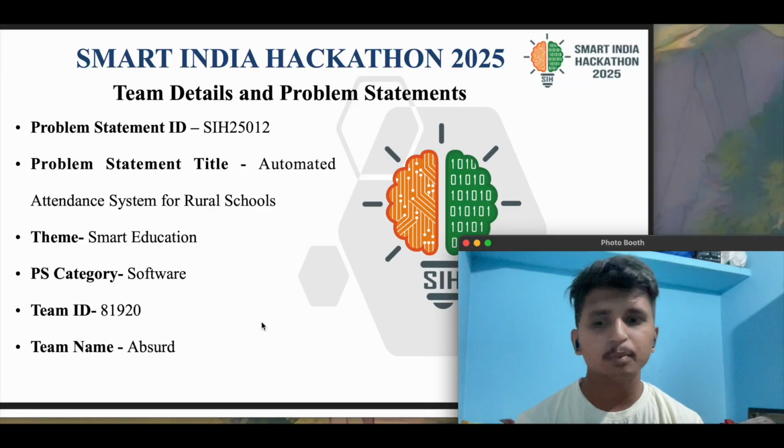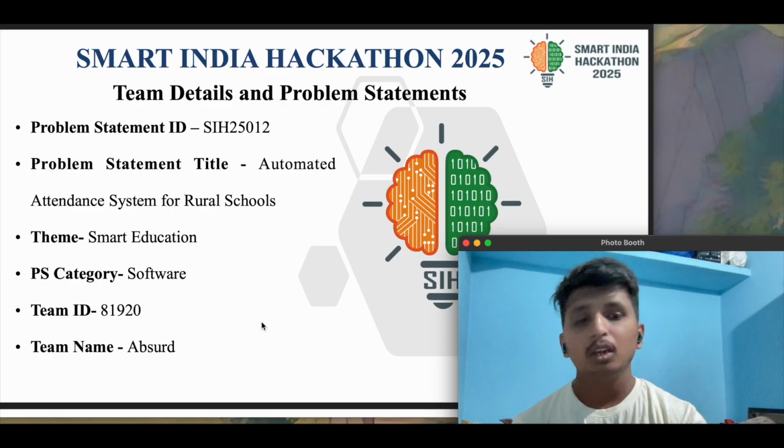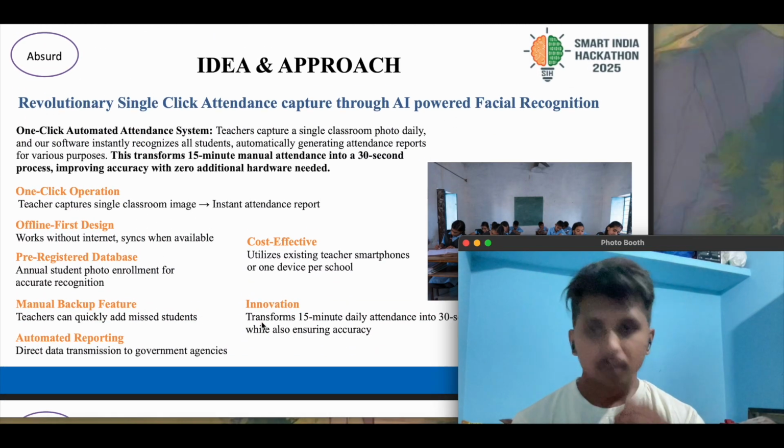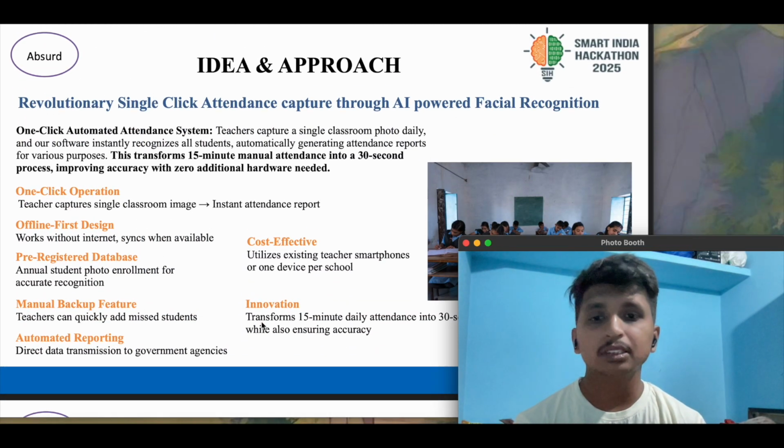Marshitnag representing team Upsalt. Our problem statement ID is SIH25012. Problem statement title is Automated Attendance System for Rural Schools. Theme comes under Smart Education. Category is Software. ID is 81920. Our solution is a single-click attendance capture through AI-powered facial recognition.